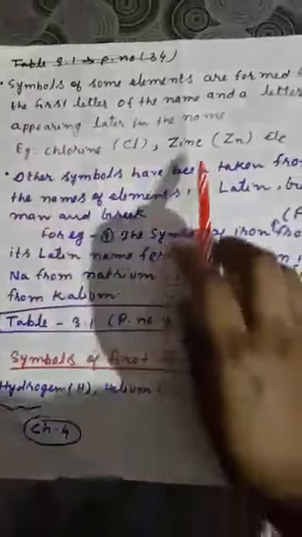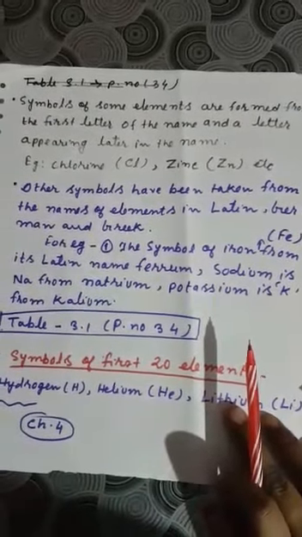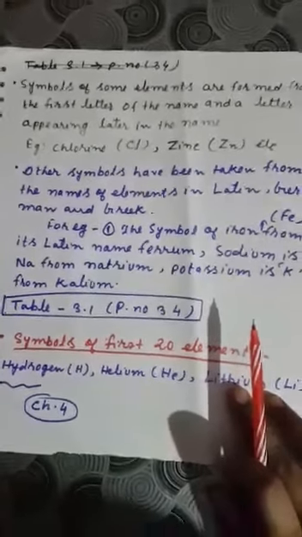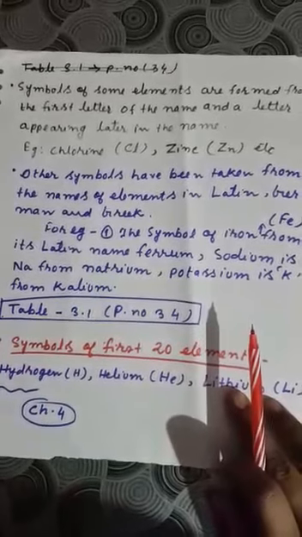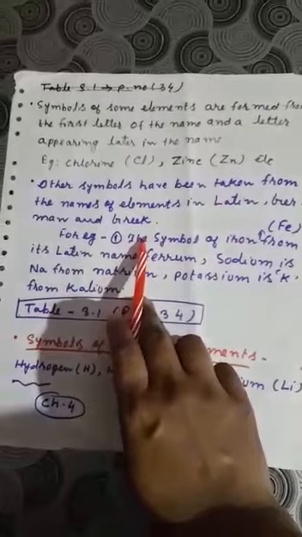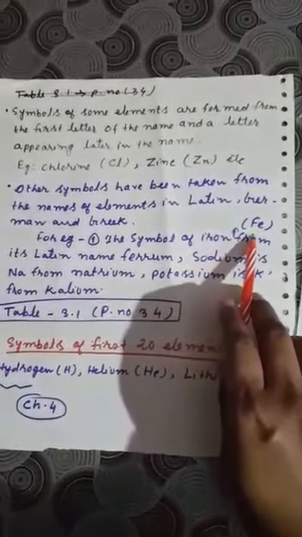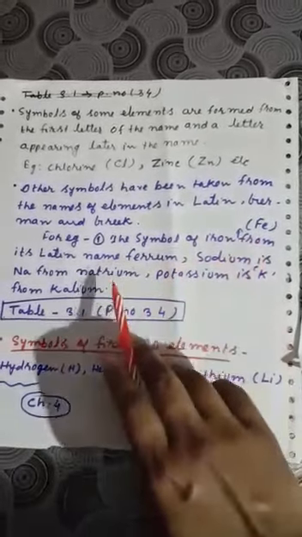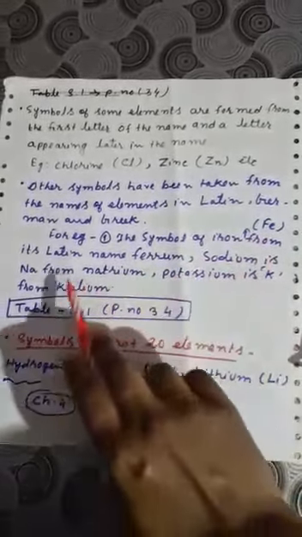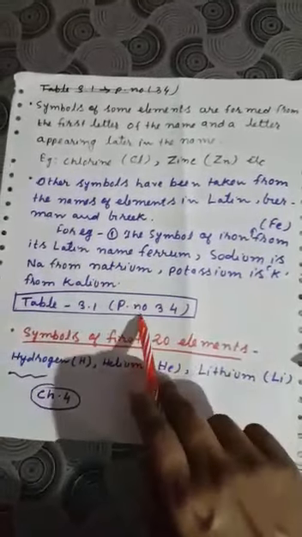Now, symbols of some elements are formed from the first letter of the name and a letter appearing later in the name. For example, chlorine Cl, zinc Zn. Other symbols have been taken from the names of the elements in Latin, German and Greek. For example, the symbol of iron is Fe, taken from its Latin name ferrum. Sodium is Na, from natrium, and potassium is K from kalium.